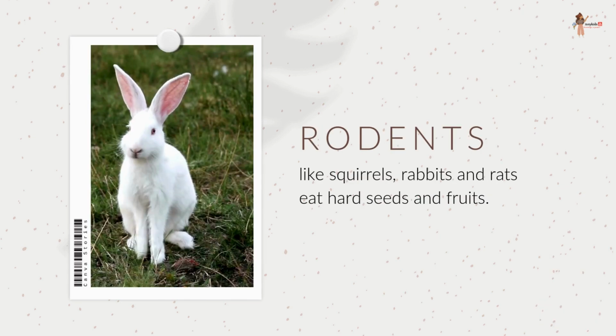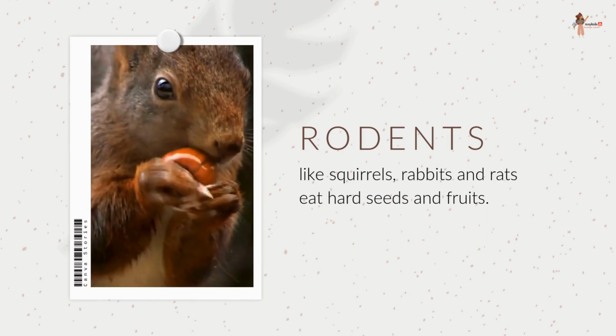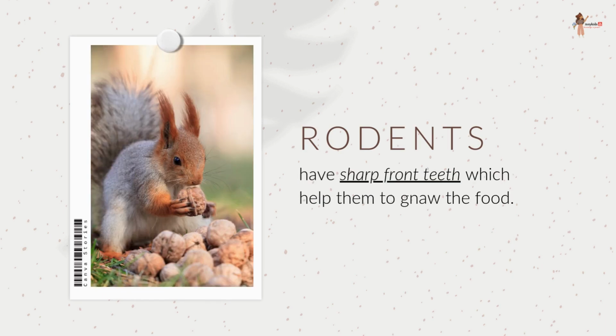Rodents like squirrels, rabbits, and rats eat hard seeds and fruits. They have sharp front teeth, which help them to gnaw the food.